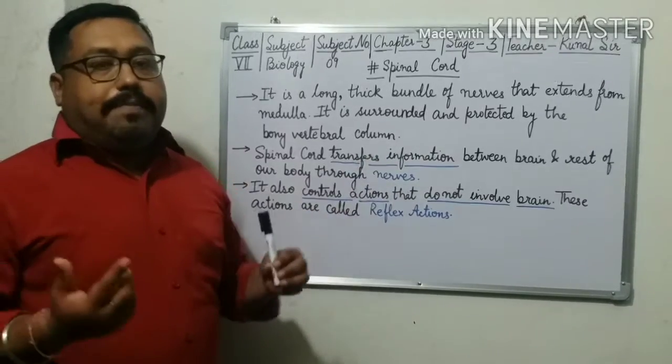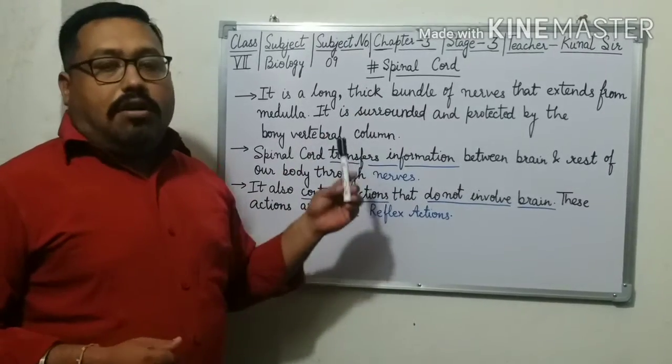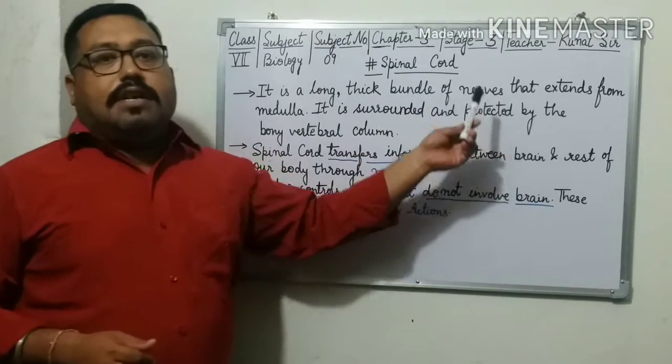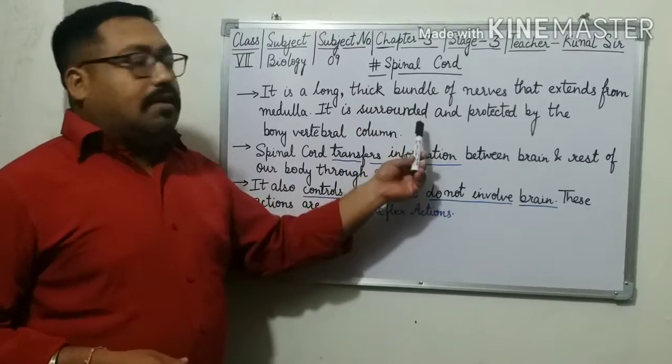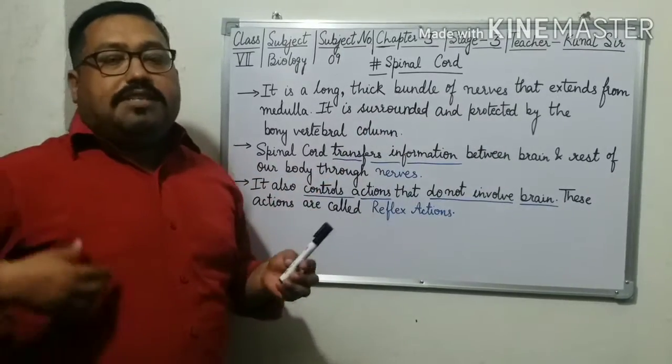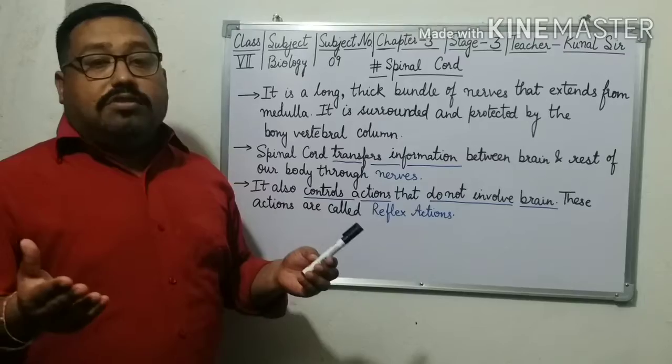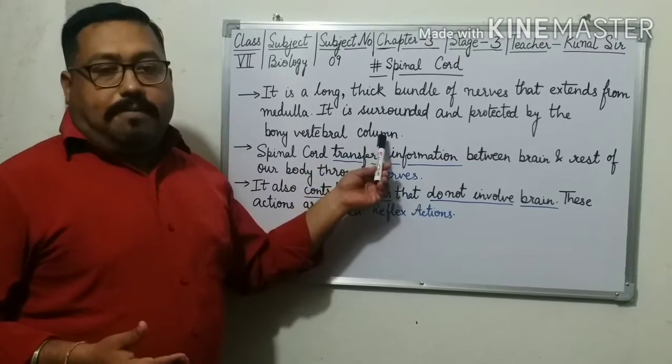Again, I am repeating. The spinal cord is a long, thick bundle of nerves that extends from the medulla. It is surrounded and protected by bones, the vertebral column.